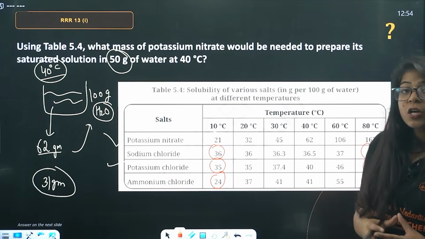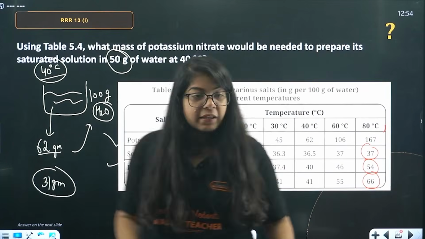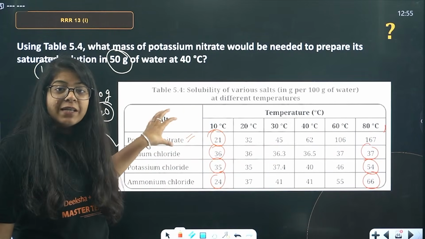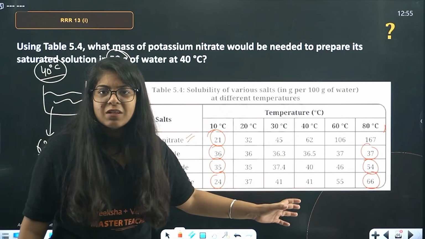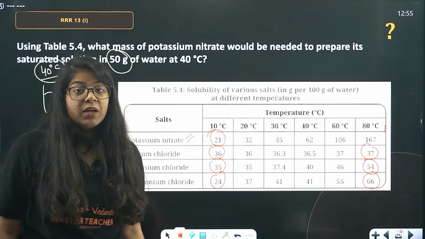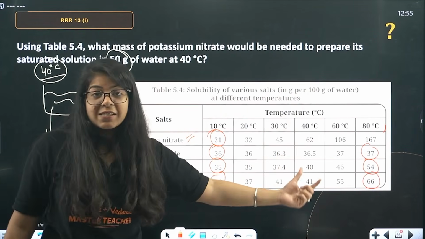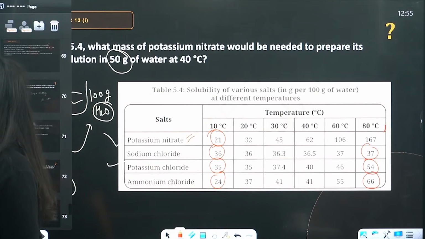So, whose solubility increased the most? Ma'am, potassium nitrate, because look at the difference. This is 21, this is 167. So, its solubility increased the most. Sodium chloride, its solubility is almost the least. Then, potassium chloride, 35 to 54. That is decent. Okay. Ammonium chloride, 24 to 66. Now, what are the observations we made? Look at this carefully.